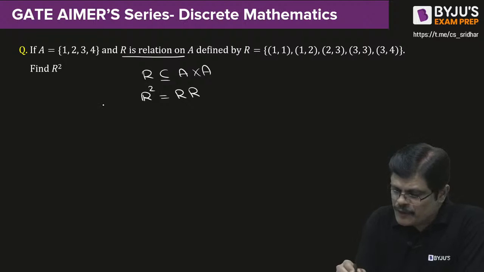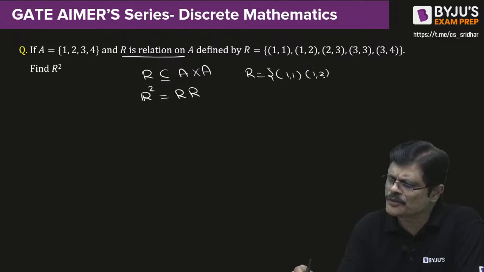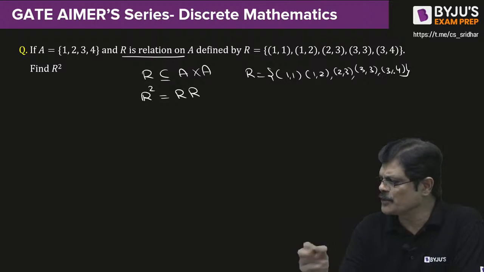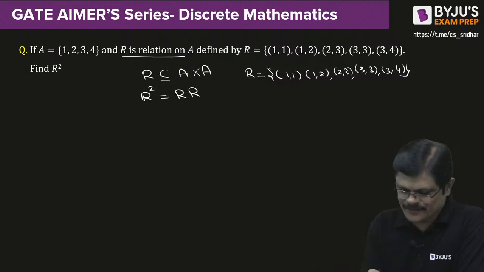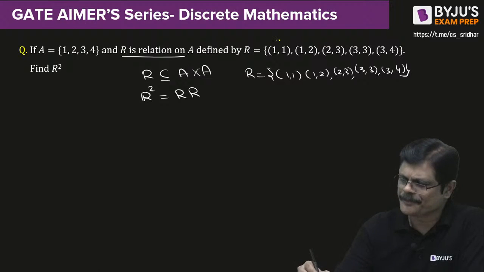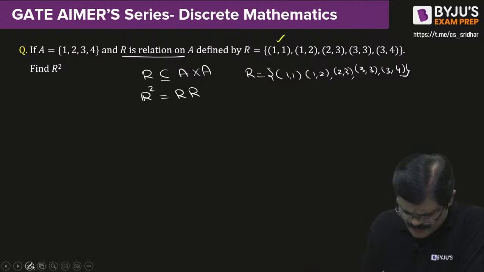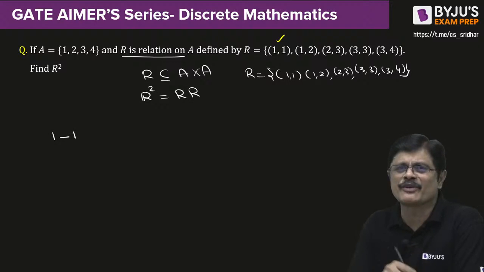Now, this is R, and again you need to take one more R, that is 1, 1, 1, 2, 2, 3, 3, 3, 3, 4. Let me show you the composition, how to write it. It's very simple, generally people mess up with this. There is nothing in this. You consider one ordered pair in the first relation. That is, 1 is related to 1, which means 1 is going to 1.